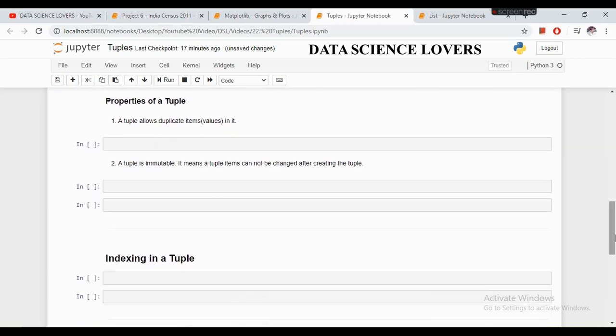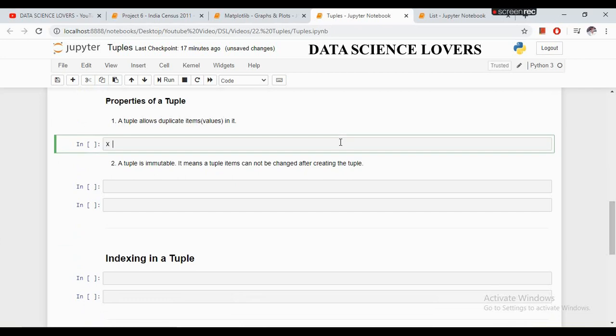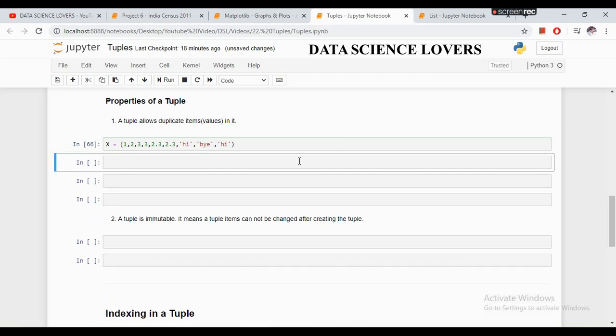Now, what are the properties of a tuple? The first property is that a tuple allows duplicate items or values in it. If I create a tuple named x, and if I write some duplicate values like this, then it is acceptable in a tuple. As you can see here, 3 is present 2 times, 2.3 is also present 2 times, and high is also present 2 times in the tuple. It means a tuple can be created with duplicate values in it.